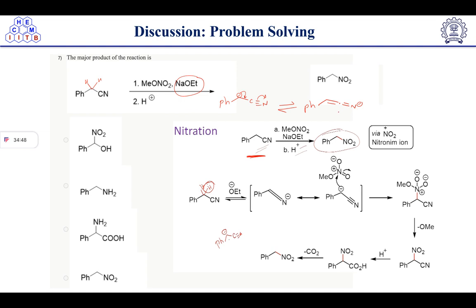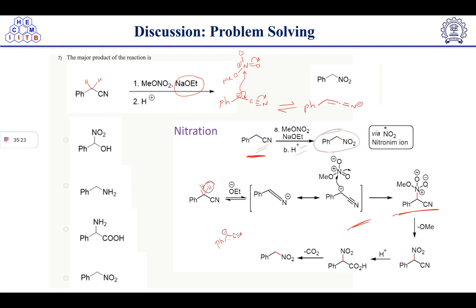Then both are the same, so this will attack on this one, like this way. Here you can see we will get this intermediate. After getting this intermediate, what will be the next step? Now OMe elimination will take place. How will it take place?